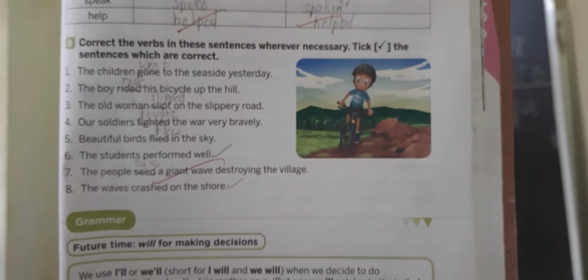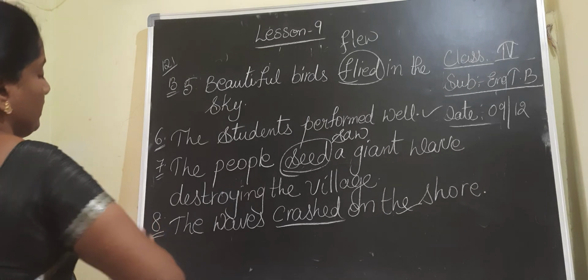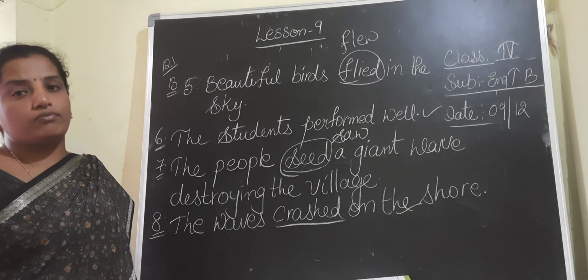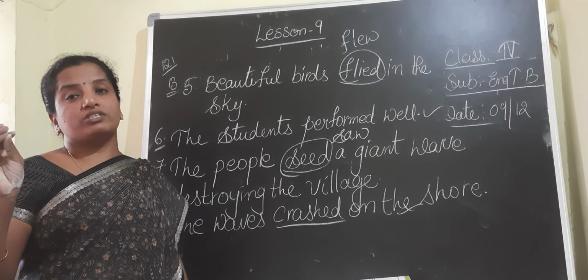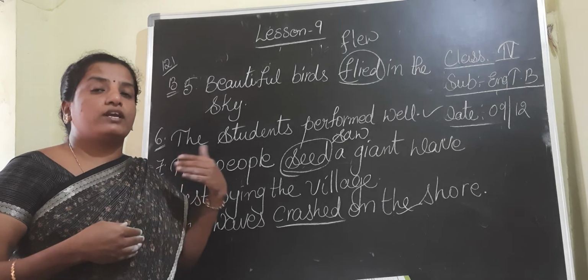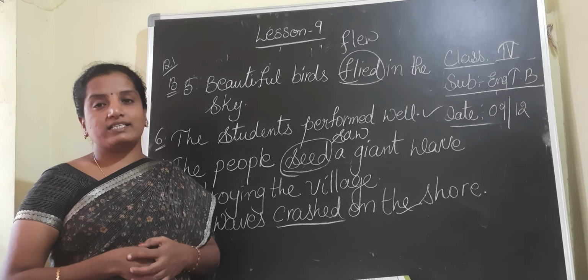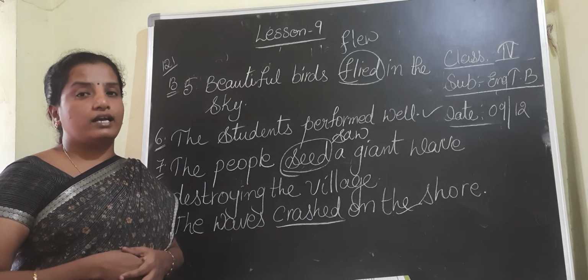Okay, page number 121. The only thing is that you should know the verb forms correctly, children. So learn as many verb forms as possible, because you should know verb forms at this stage. These are very, very important for your next classes also. Once you revise this exercise, tomorrow we will discuss a few more exercises related to this topic.